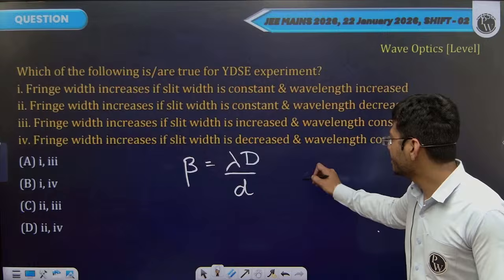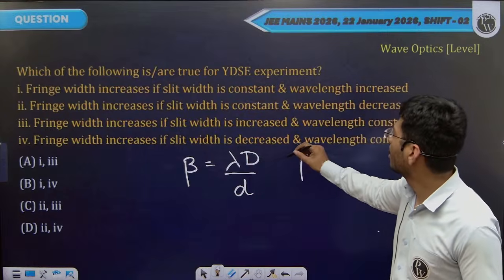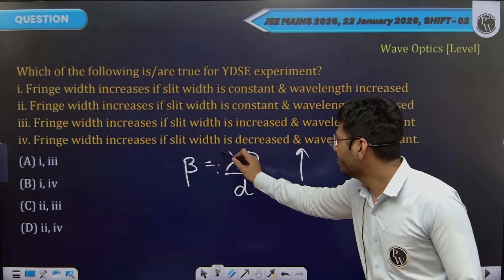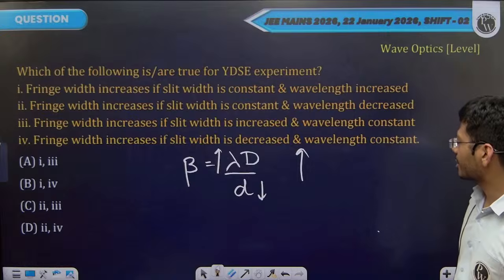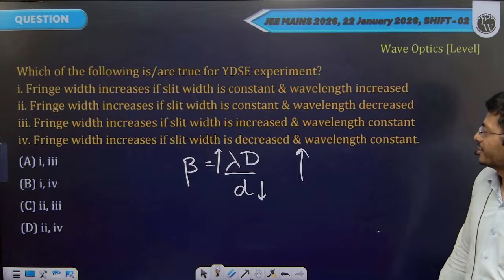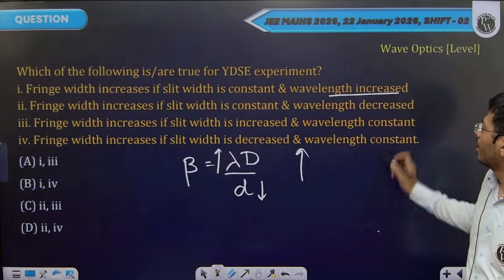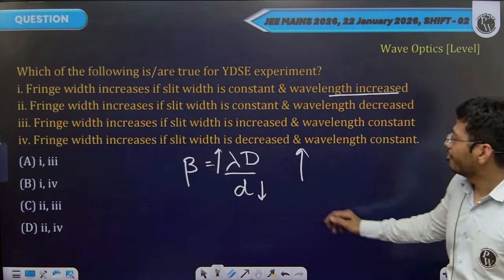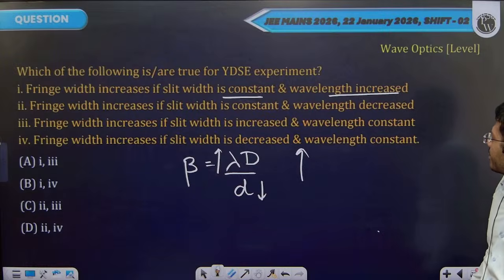Fringe width will increase in case lambda is increased and slit distance is decreased. So see which one matches. Lambda should be increased. Slit width, even if it is constant, I believe fringe width should increase since we are increasing the wavelength.